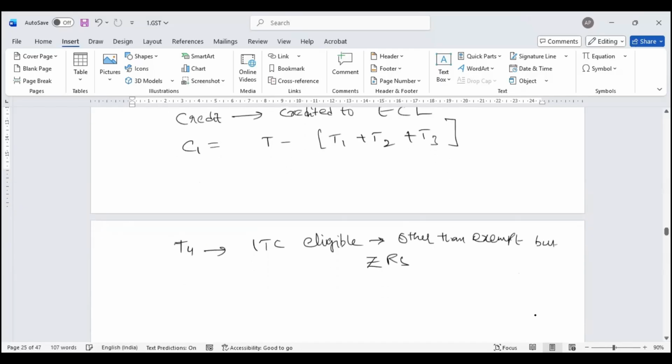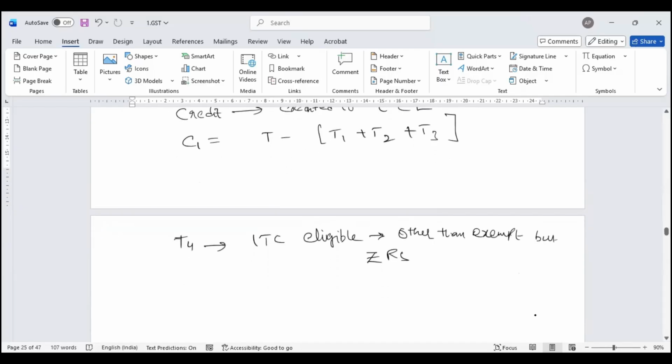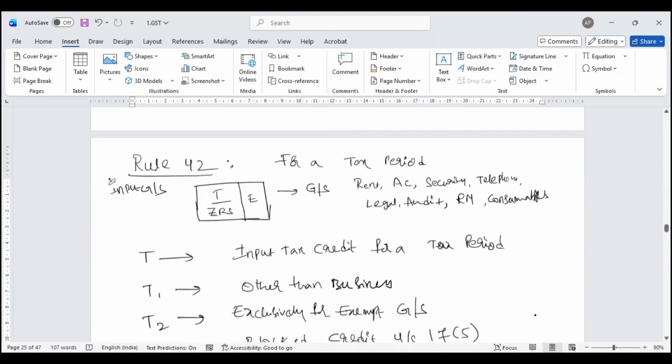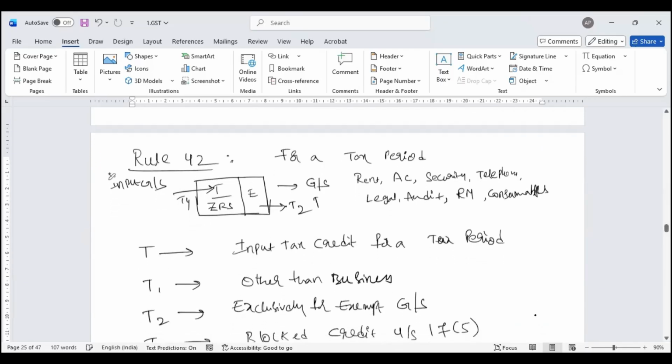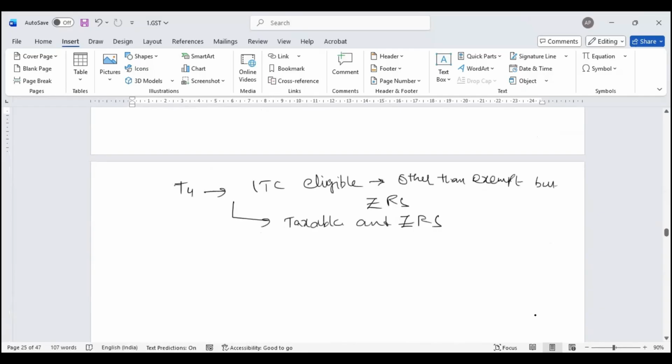That means to say, in simple terms, T4 is your taxable and zero rated supply. So whenever we have purchases, remember this business model, purchases directly for taxable, I'll call as T4. Purchases directly for exempt, I call as T2. So this is how I identify T4.